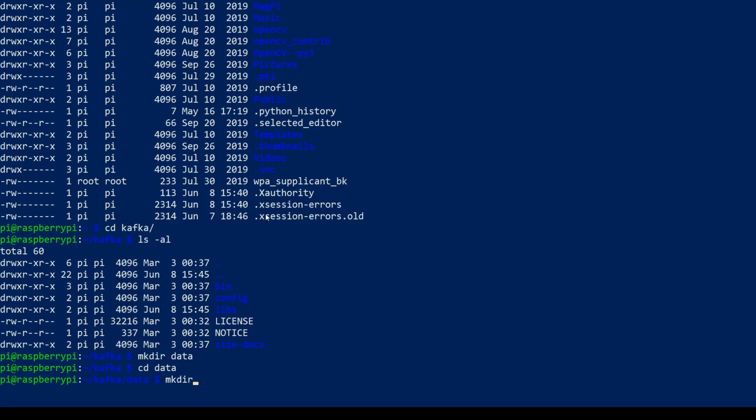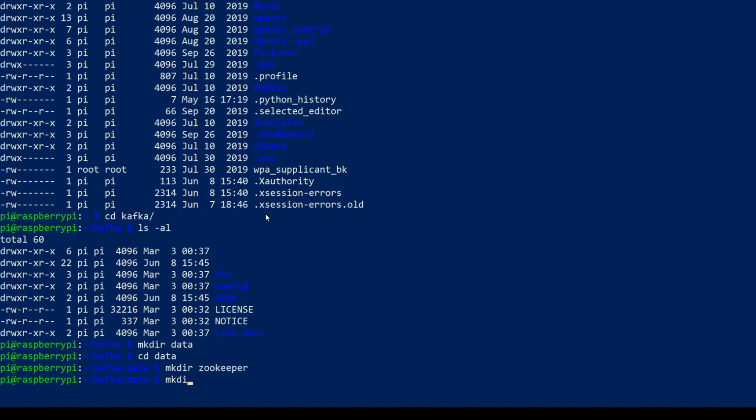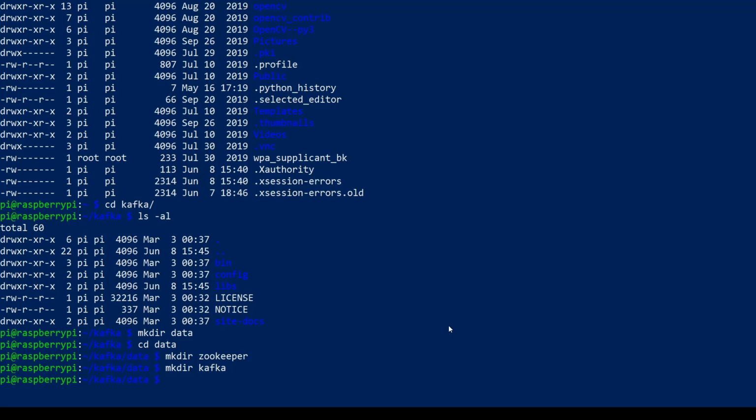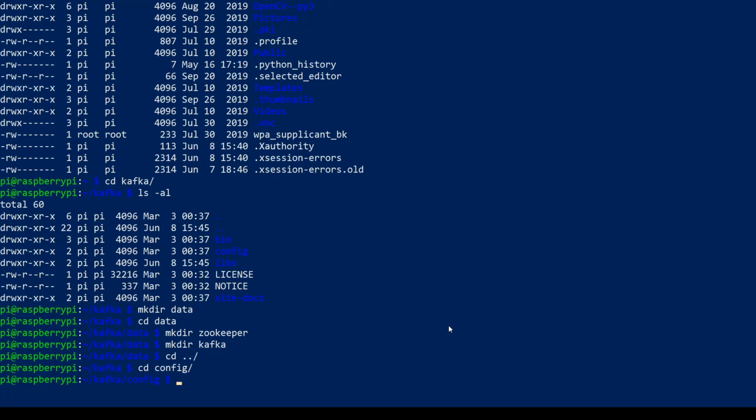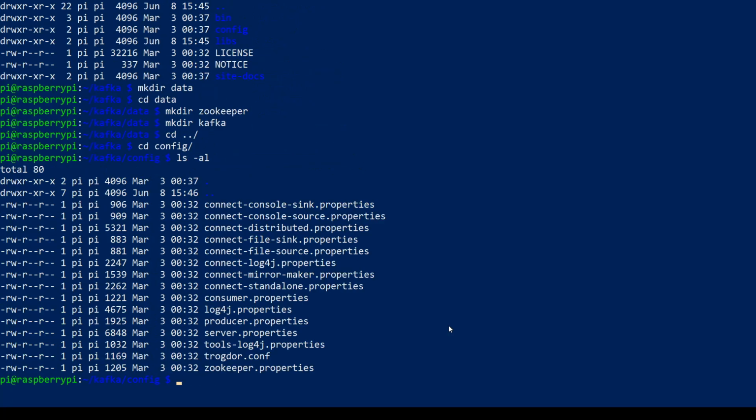We need to make another 2 folders. So one called zookeeper, another called Kafka. Okay, so now let's go back to the top level, and let's go to config. Let's have a look what's in there.